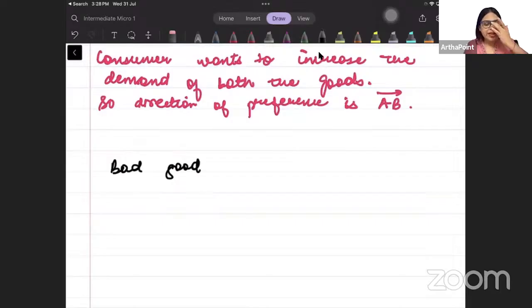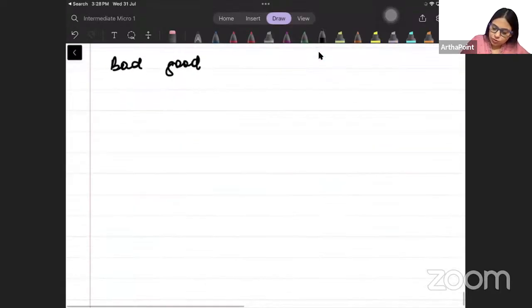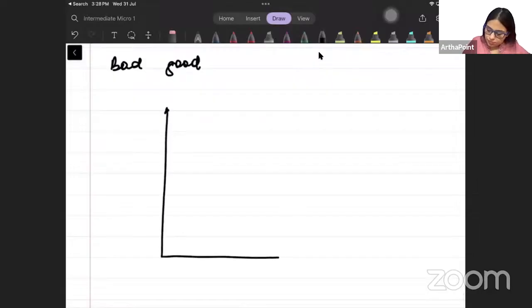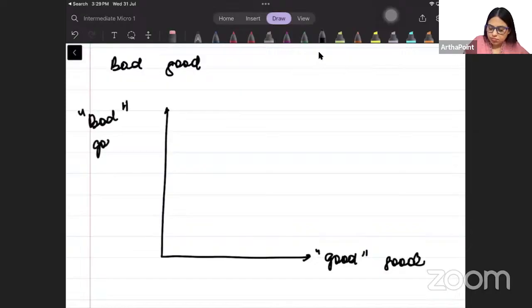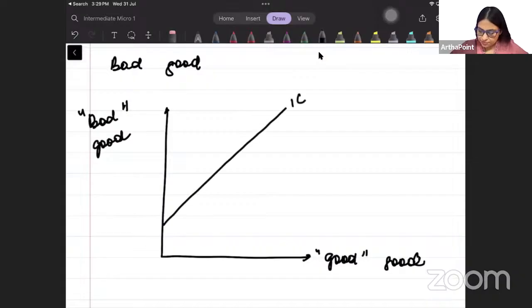Now consider the case of a bad good. So now suppose I consider that good Y is a bad good. Good good and bad good. And this is my indifference curve, my IC. Now what does the consumer want, beta? The consumer wants to increase good X. The good on the X axis is a good. He wants to increase good X.